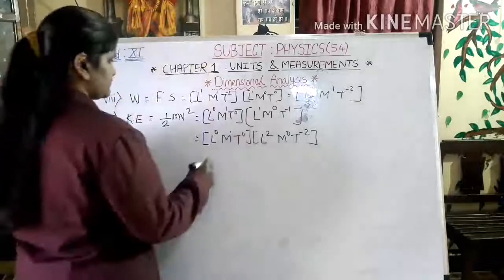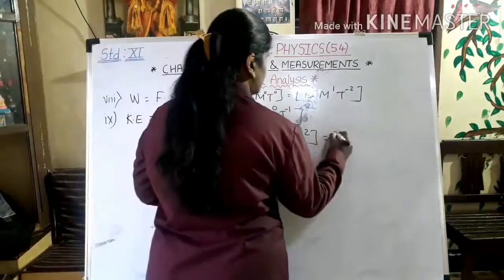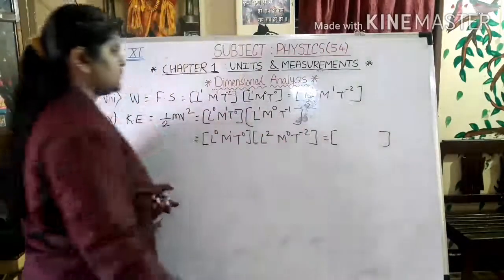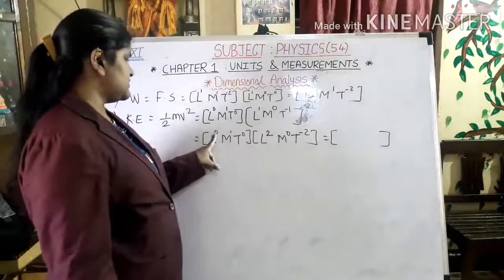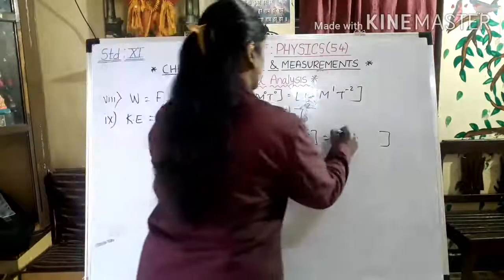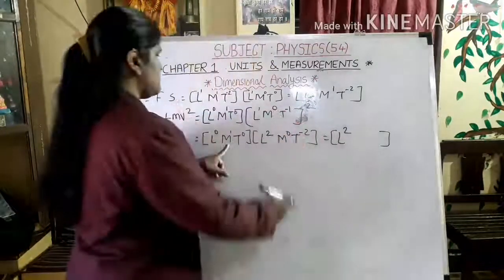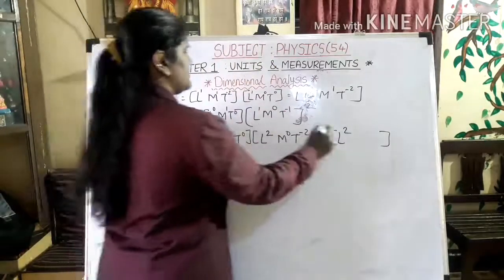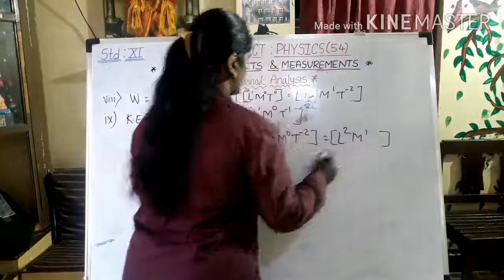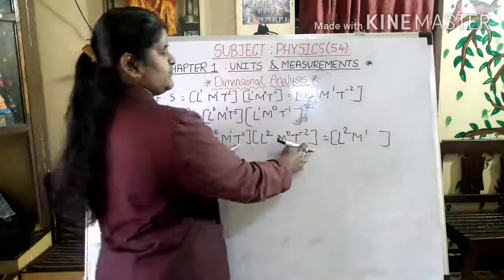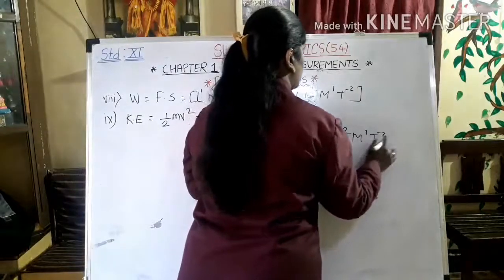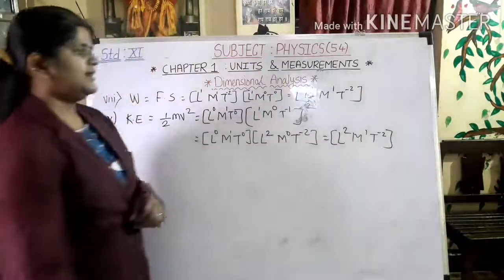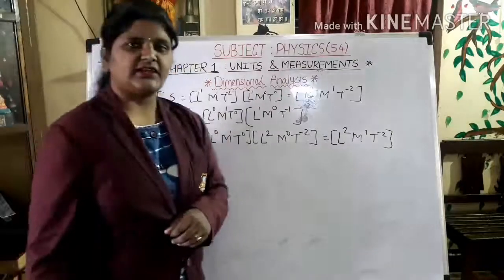Alright. Now, I am going to combine both of them. Now, what will happen by combining? Here you can see L2, 0 plus 2. For L it is 2. For M, 1 plus 0 will be 1. For T, 0 and minus 2. So, it will be minus 2 over here. So, what you have got? You got L2, M1 and T minus 2.